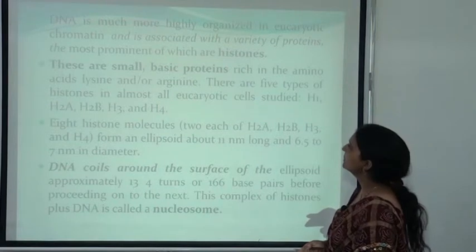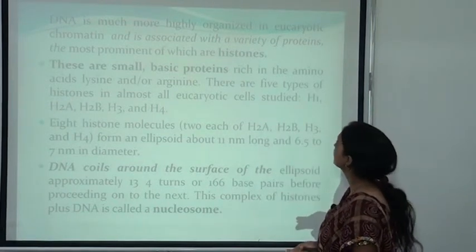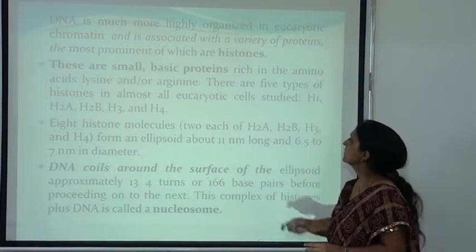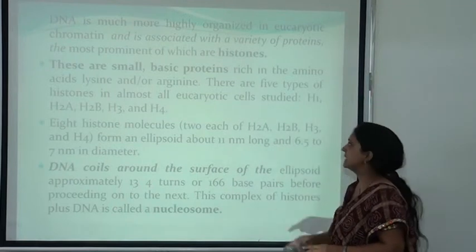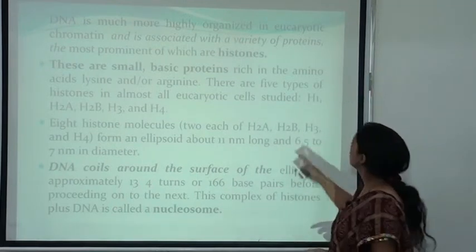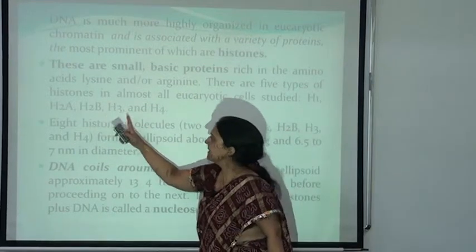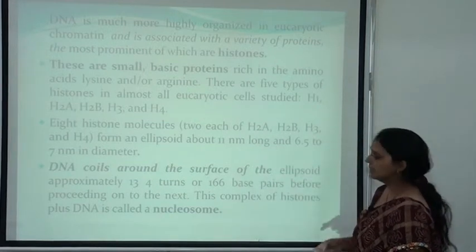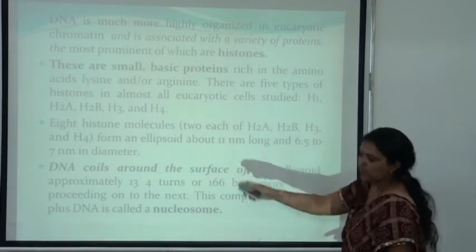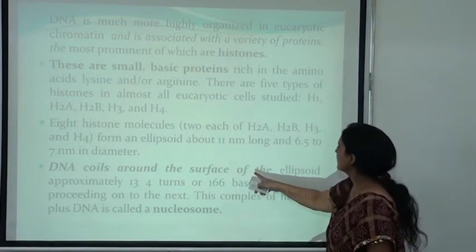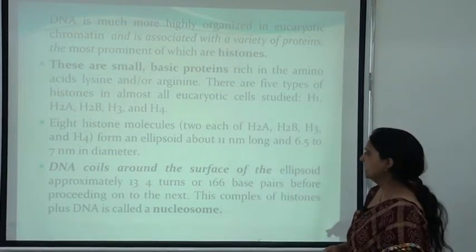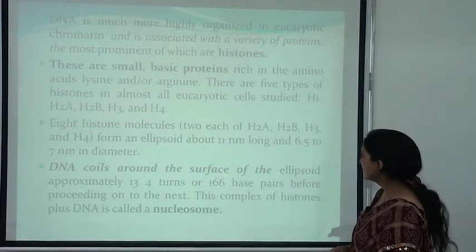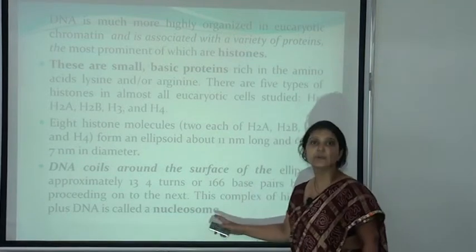DNA is much more highly organized in eukaryotic chromatin and is associated with a variety of proteins. Most of the proteins are known as histone proteins. These are small basic proteins rich in the amino acids lysine and arginine. There are five types of histones: H1, H2A, H2B, H3 and H4. Eight histone molecules form an ellipsoid about 11 nanometers long and 6.5 to 7 nanometers in diameter. DNA coils around the surface of the ellipsoid approximately 1.75 turns, or 166 base pairs, before proceeding to the next, and this complex of histones plus DNA is known as the nucleosome.